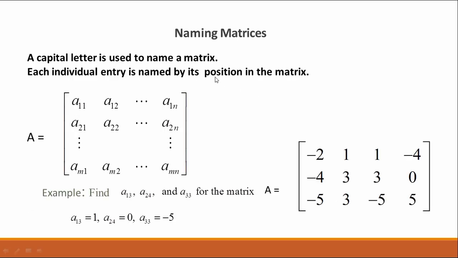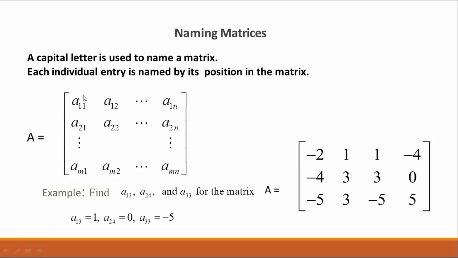Now naming a matrix. A capital letter is used to name a matrix. Each individual entry is named by its position in the matrix. Dear student, you can present the matrix by a capital letter, and each individual entry is named by its position in the matrix. For example, A11, A12 up to A1n.